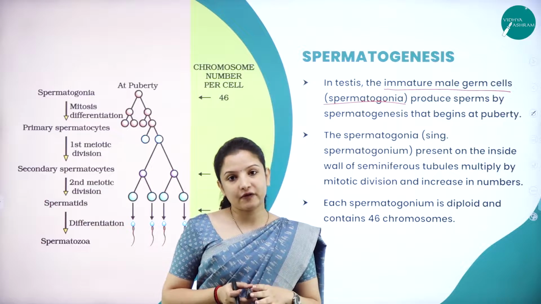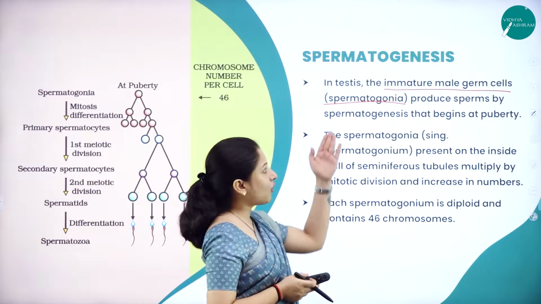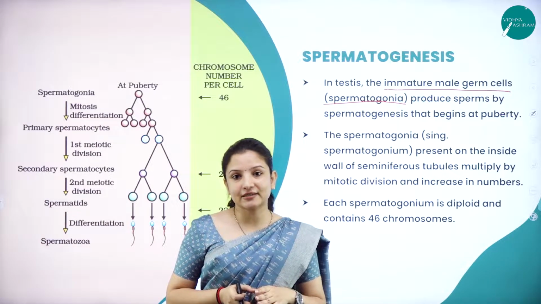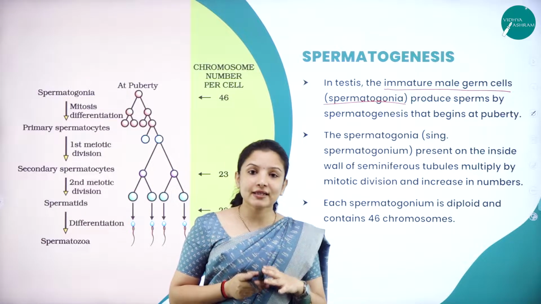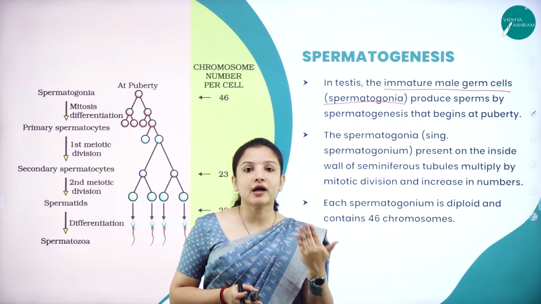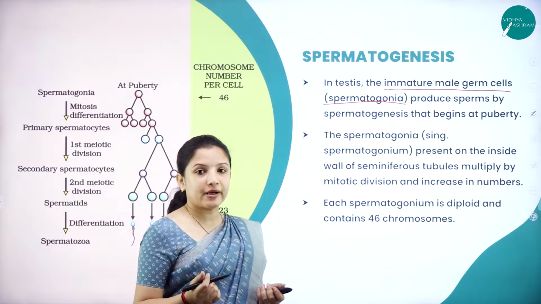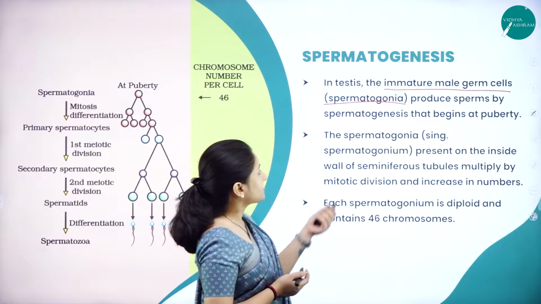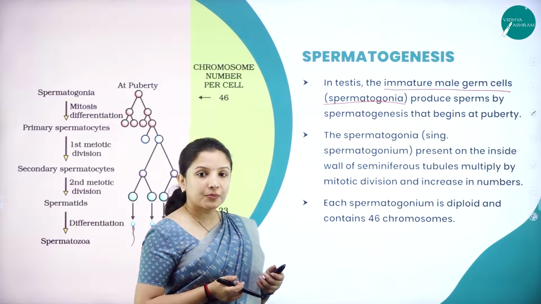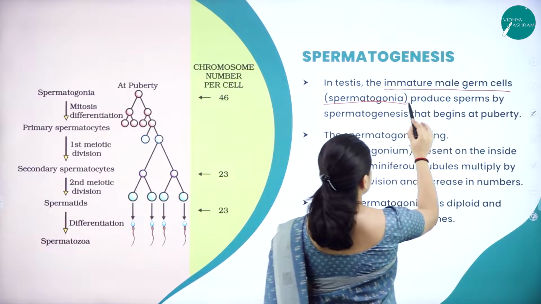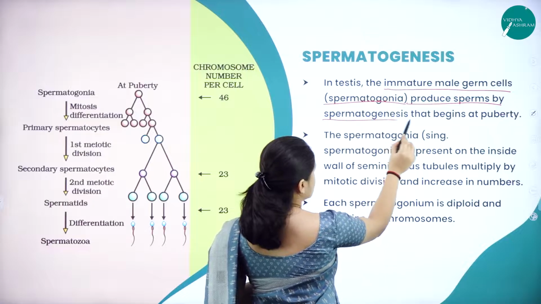In these seminiferous tubules are the male germ cells, the spermatogonia. These male germ cells later undergo divisions to produce the sperms, which we'll study under spermatogenesis in the coming slides. So in the testis, the immature male germ cells produce sperms by spermatogenesis.